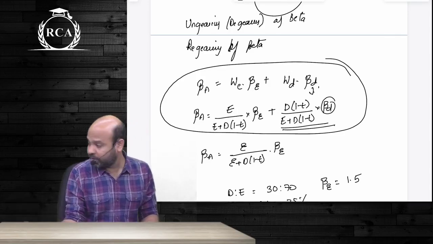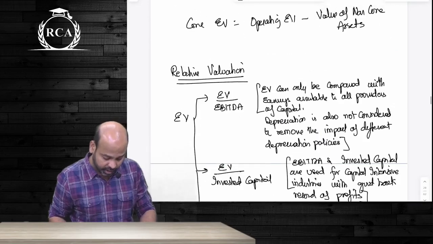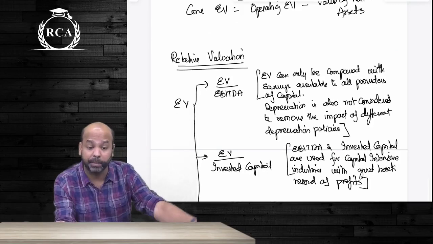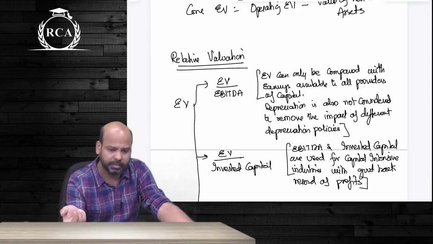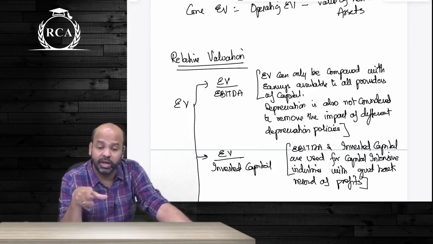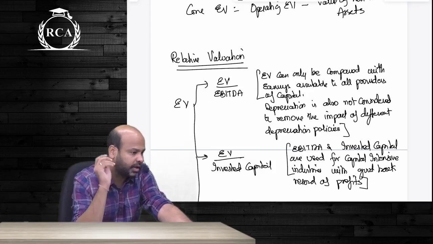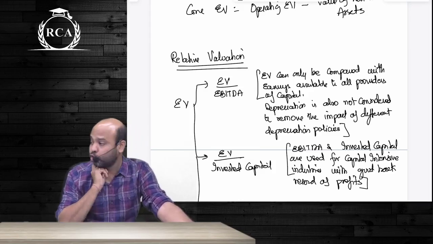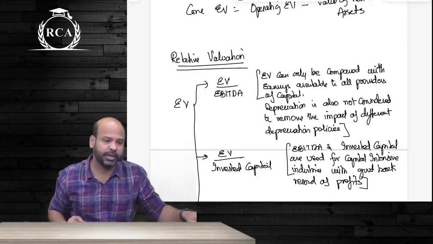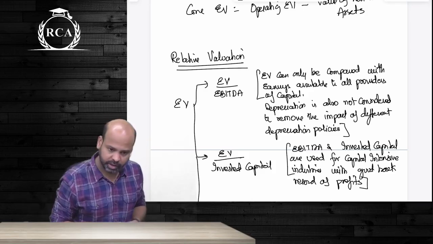So after this beta we moved on to the concept of relative valuation. After gearing and ungearing of beta, relative valuation guys is valuation by comparison, valuation by multiples. When you say valuation by comparison, you are arriving at the value of your entity based on the value of another entity. Okay? So the most commonly used relative valuation multiples are enterprise value based multiples or equity multiples. Let us understand the meaning of enterprise value.